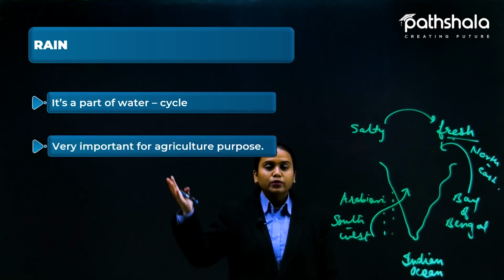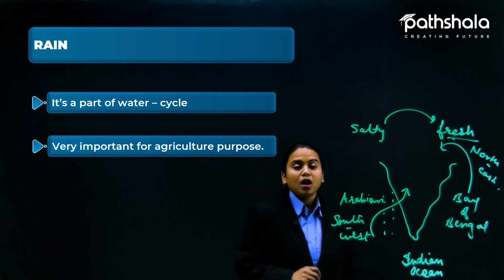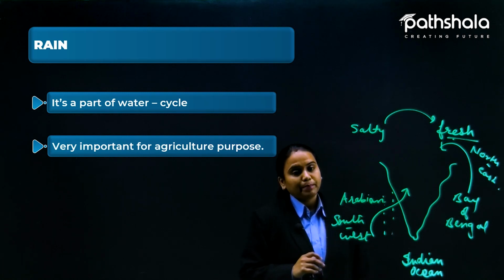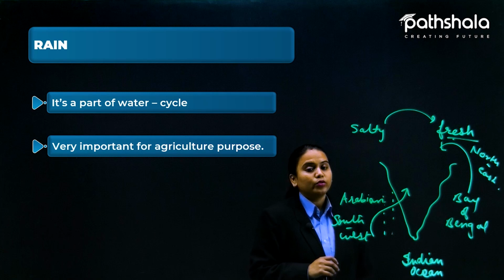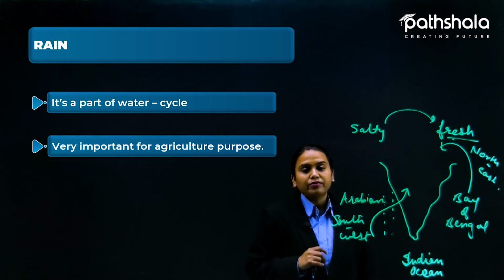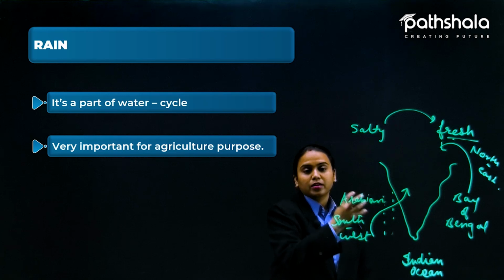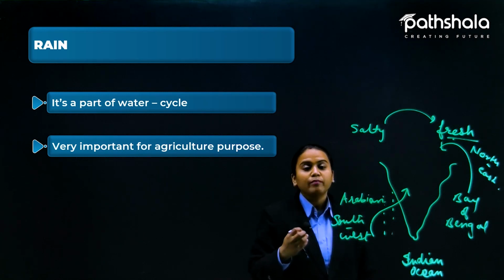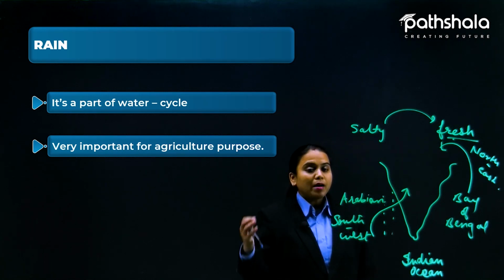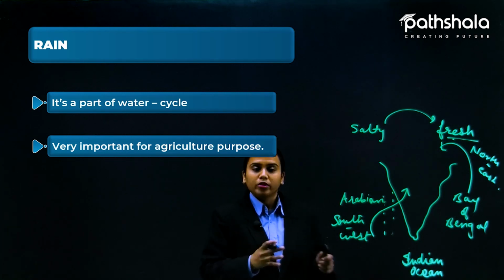Now rain is very important for agriculture, as you know that in India most of the farmers still depend on rain for the water supply to their crops. Yes, because of the lack of irrigation facilities and other development in parts like rural areas of India, the farmers are not getting these facilities, so they are still depending upon the rain.